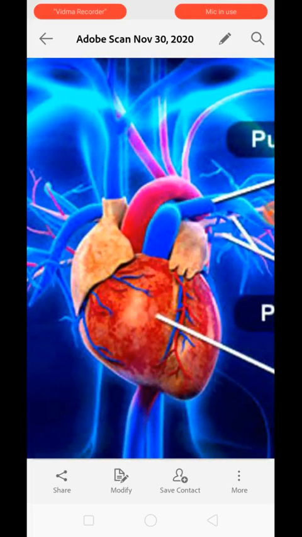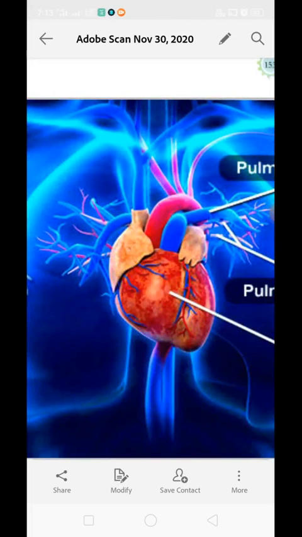Now the heart is a muscular organ located in the thoracic or chest cavity between the lungs. It is tilted slightly toward the left. Thoracic cavity means the part below the throat and above the abdomen region. The abdominal cavity and thoracic cavity are separated by the presence of the diaphragm. The heart is the size of a person's fist and it is somewhat cone shaped.